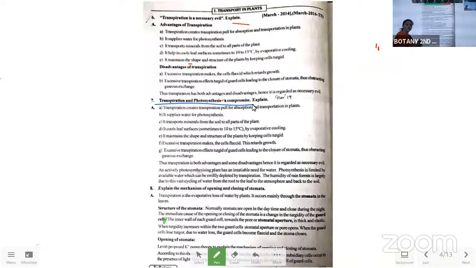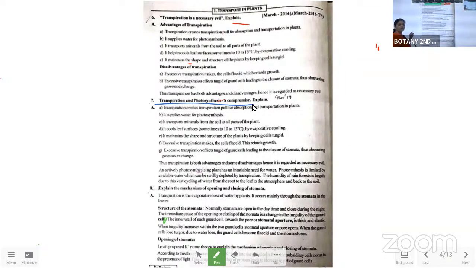So what we have to learn from the plants, even in our life, somewhere else we need to compromise. Without compromising, life cannot be successful for anyone. Somewhere you need to compromise. Otherwise, you will be alone in the world. Might be you are living in the society, but no one will talk with you. No one will share anything. So you need to compromise somewhere. That's what the plants are teaching us.